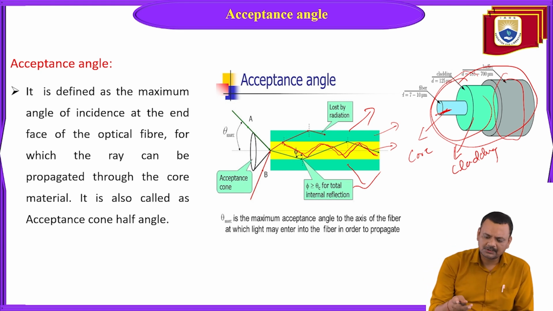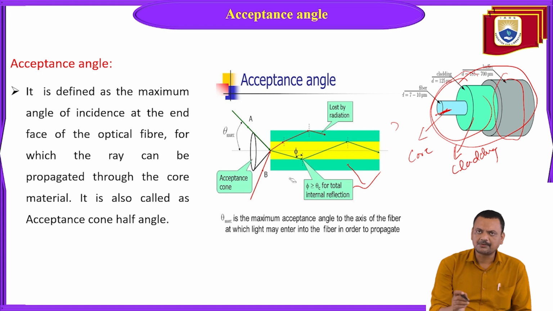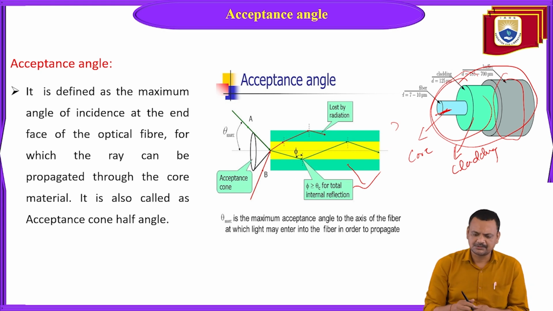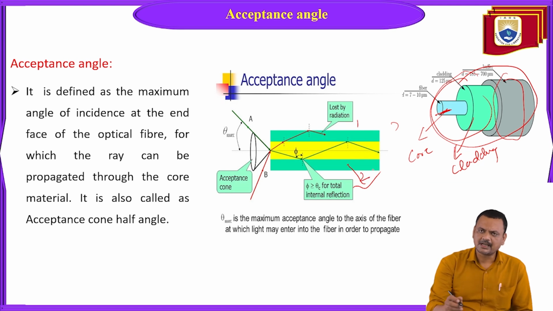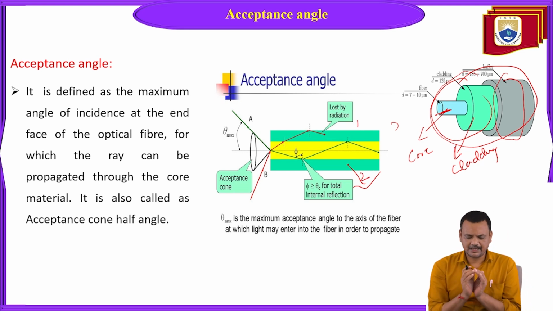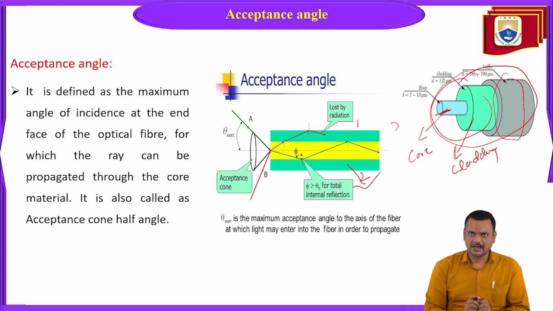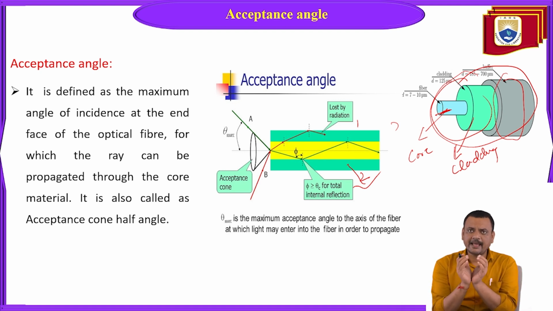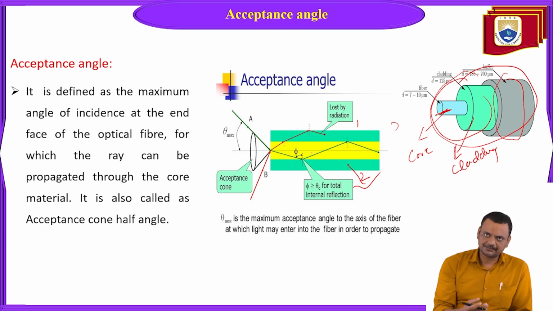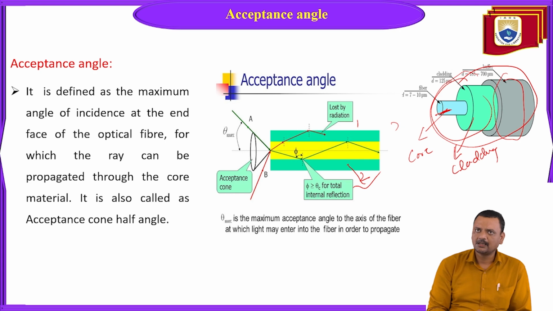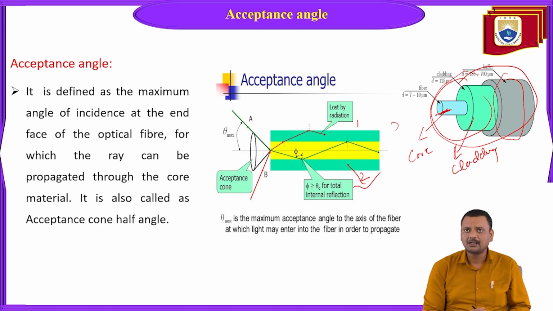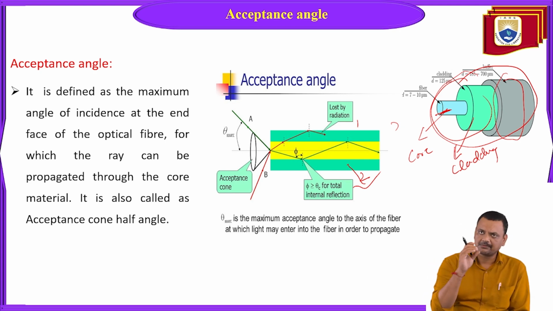Suppose in this figure only two surfaces of the optical fiber cable are visible. One is this, the second one is this. But your optical fiber cable is a kind of cylindrical waveguide, so there are n surfaces, not two. Due to some constraint we cannot show that exactly here. This is basically a two-dimensional figure, and actually your optical fiber cable is in three-dimensional geometry.